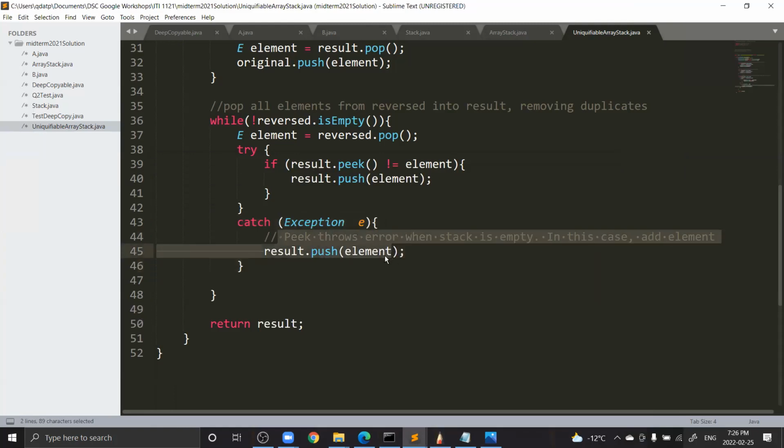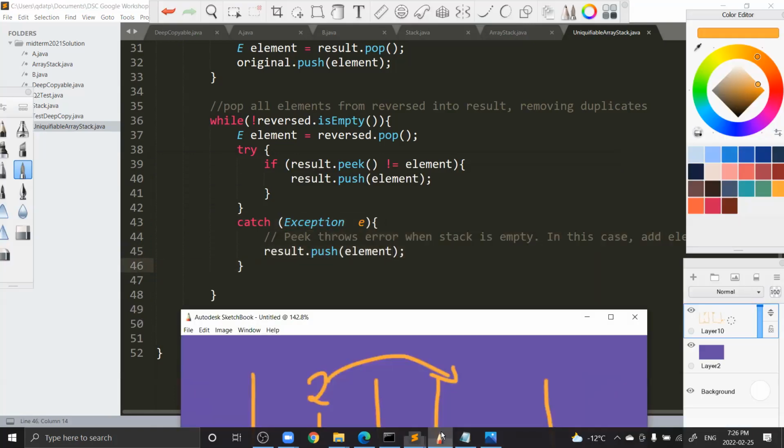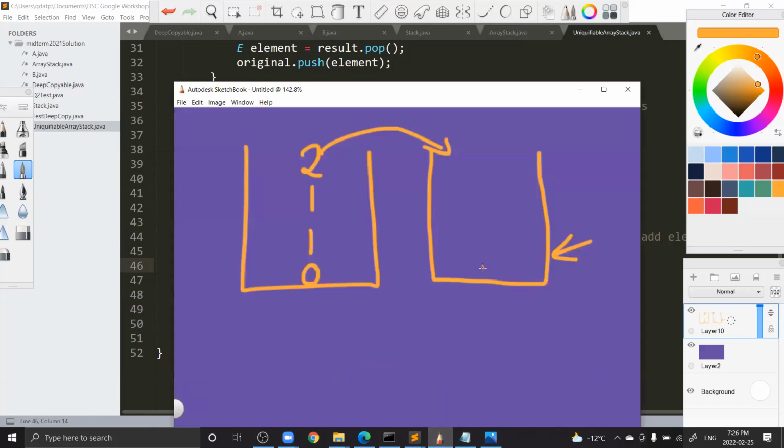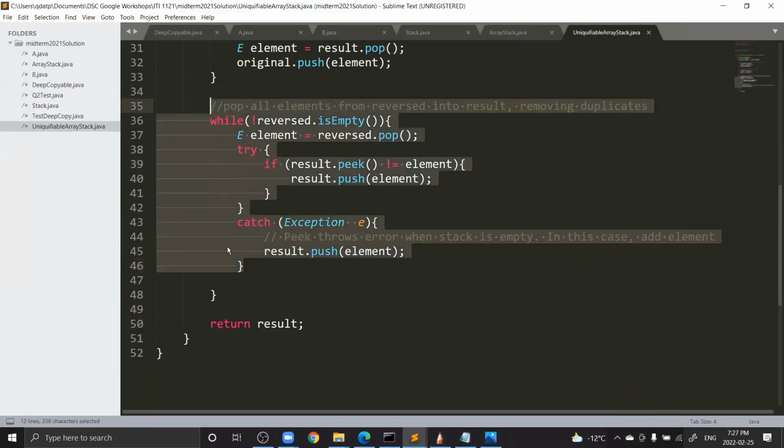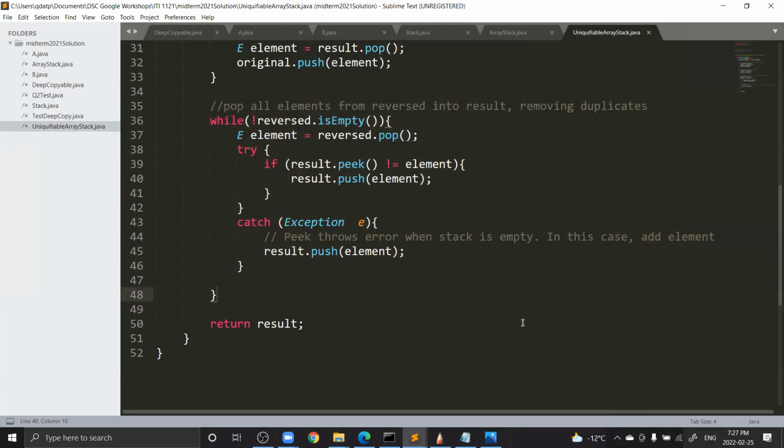But we don't want it to throw an error. So if there's no number in this one, then just put it here and then pop that one, right? So basically, that's the code for the third for loop. And then that's it. Question 2 is done.